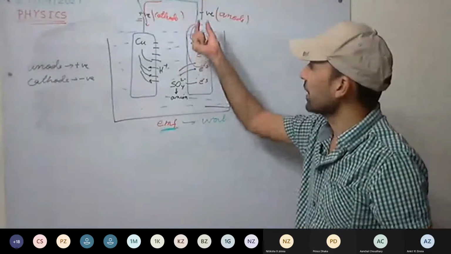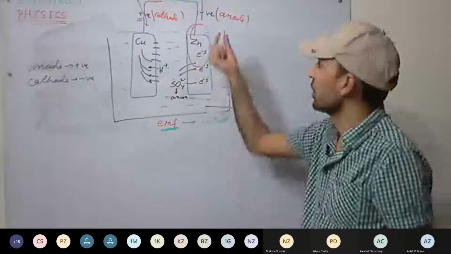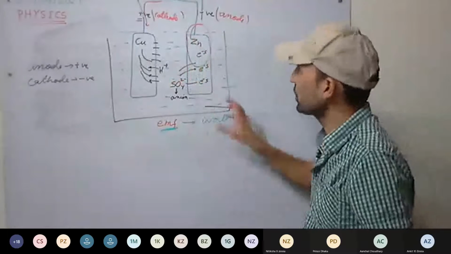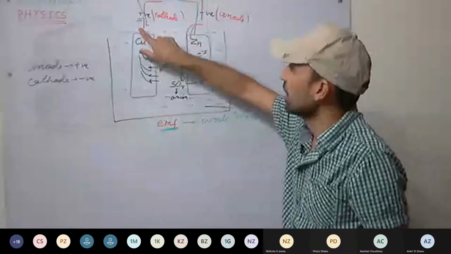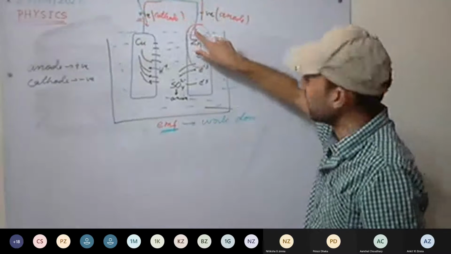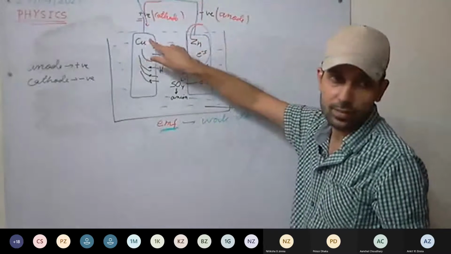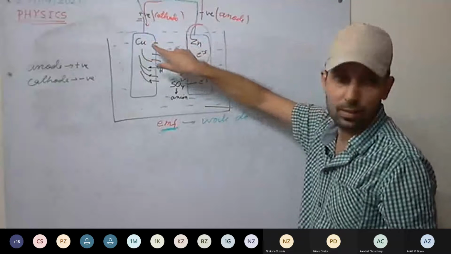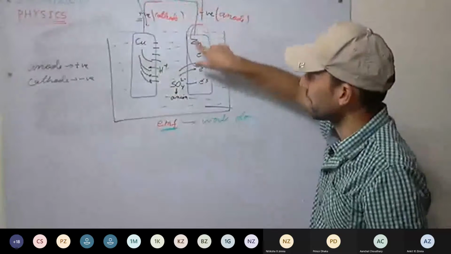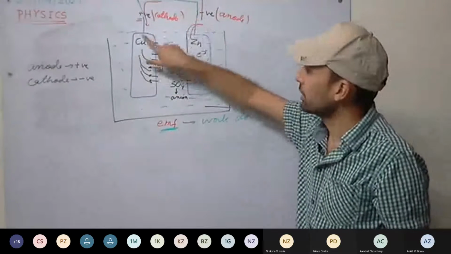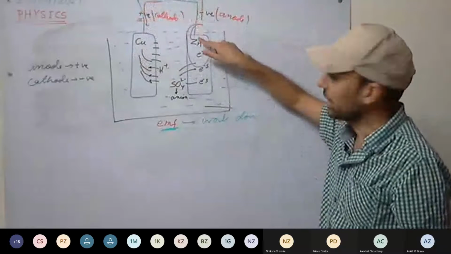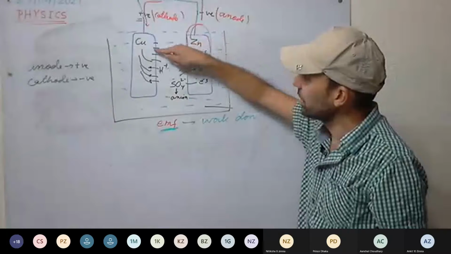So, if we are transferring a positive charge in the outside circuit as well as inside the circuit, that is inside the cell, we are transferring positive charge through the complete circuit. We move it from one electrode to the other electrode, and then the same charge we move inside the cell.